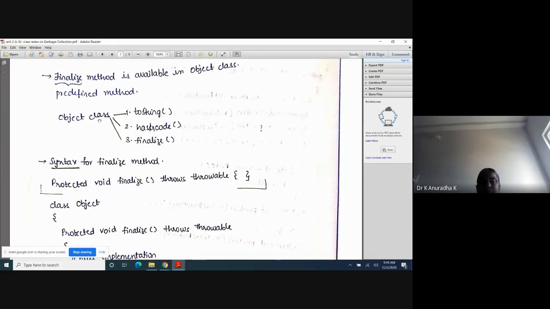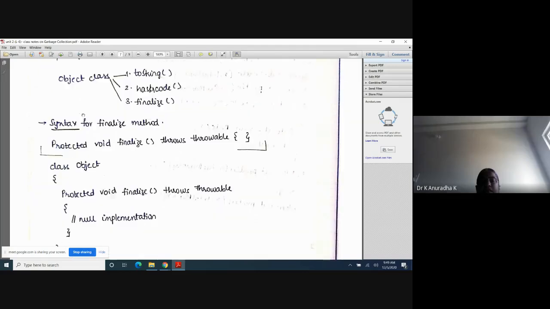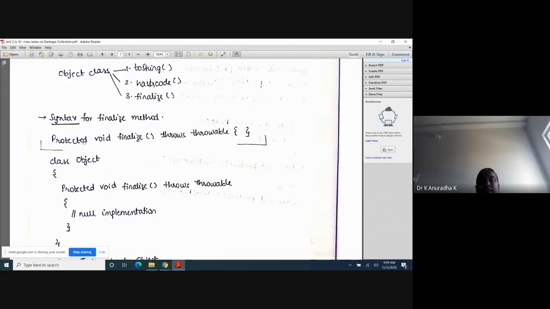As already explained, inside the Object class we have the toString method and hashCode method. In addition to these two methods, the finalize method is also available in the Object class. Now the syntax of the finalize method is: protected void finalize() throws Throwable. This is exception handling syntax. When we see exception handling, at that time you can understand this.